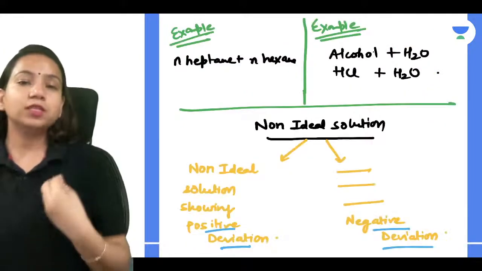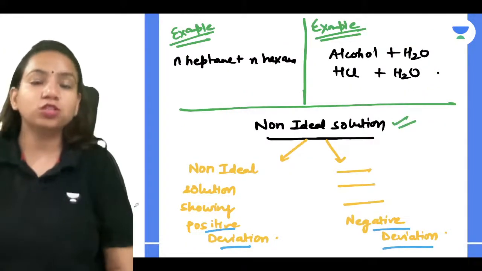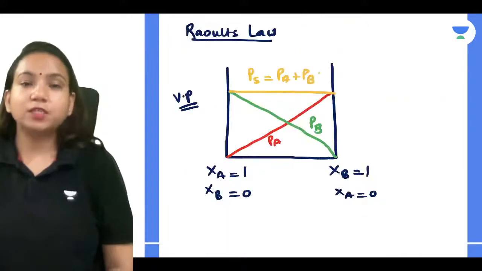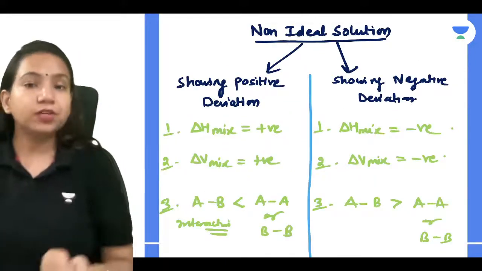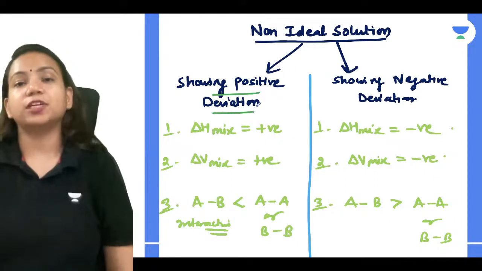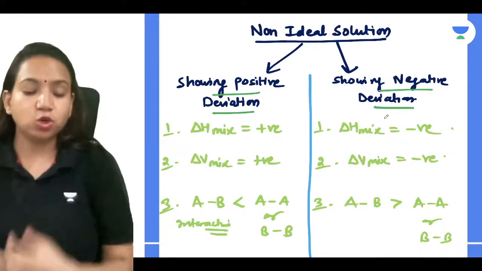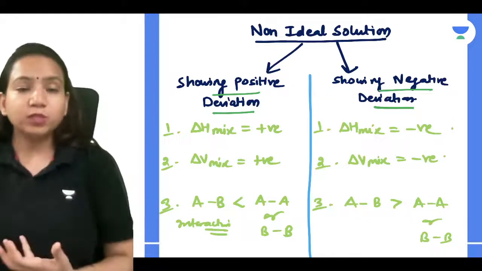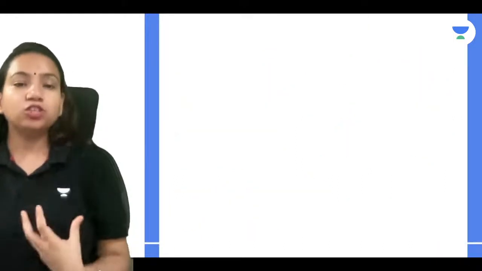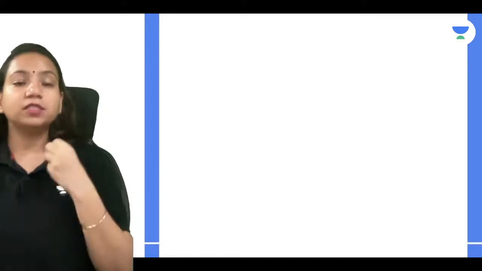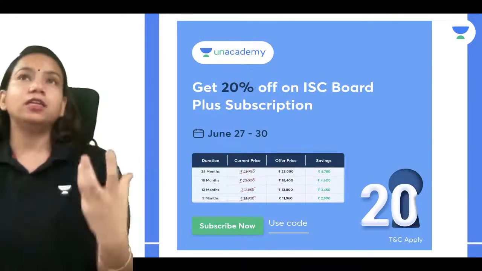And we discussed that even non-ideal solutions are of two types. Before that, we discussed the Raoult's law graph, then non-ideal solutions, how we can relate with it, what the types are, showing positive deviation and negative deviation, what the meaning is, and how you can interpret it. So all these things we have studied in today's session. Make sure everyone is revising this and understanding it.